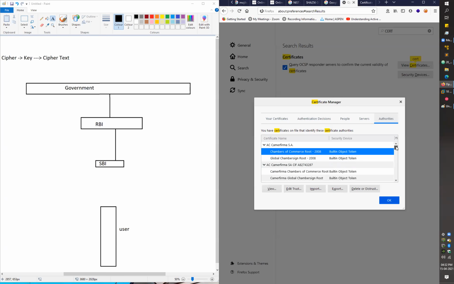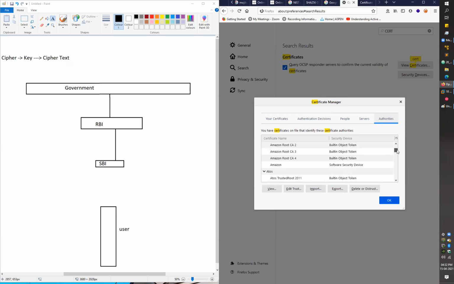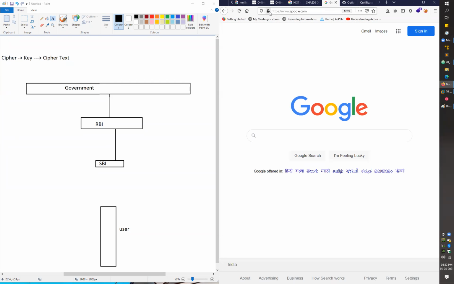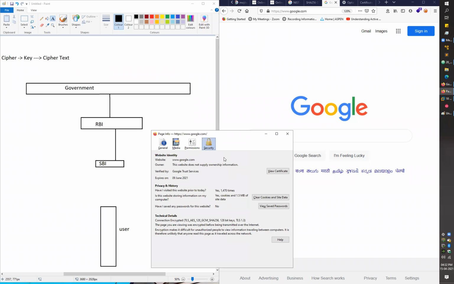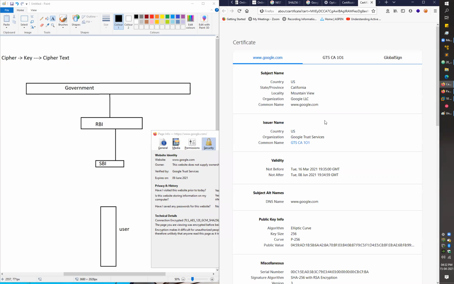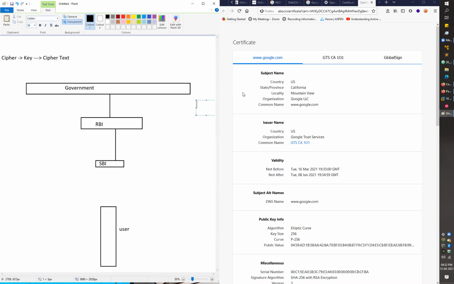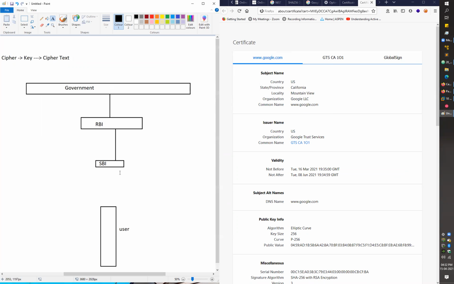But we have the government level trusting parties here. We have a list of all the parties around the globe which are trustworthy. Like if I trust any party, let's say if I go with a simple Google example, I go with this secure connection option, go with more options here, and let me drag it here. Here you can see we have an option for viewing certificate. If I go with view certificate, that's related to this example here at the bank part.